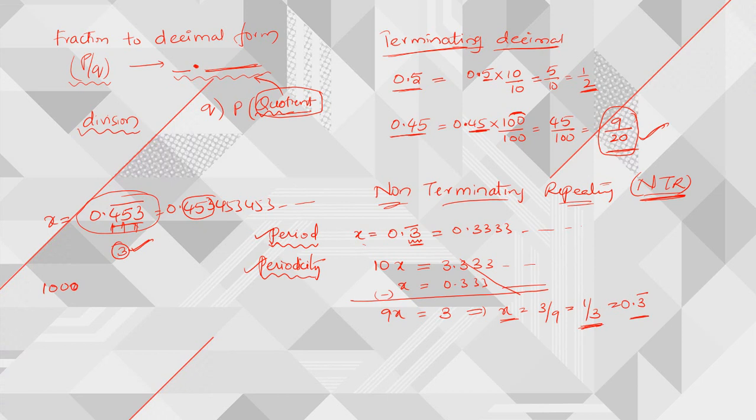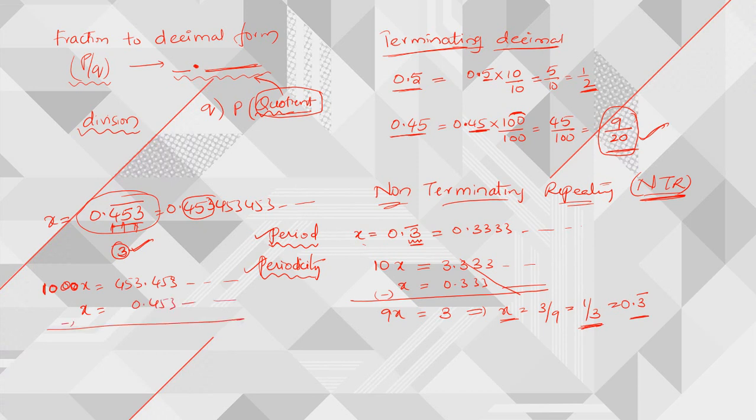So we are multiplying with 1000x because its periodicity is 3. So we need to multiply with a 1 followed by 3 zeros. So 1000x is equal to 453.453 and so on, and followed by x. So x is nothing but 0.453 and so on.